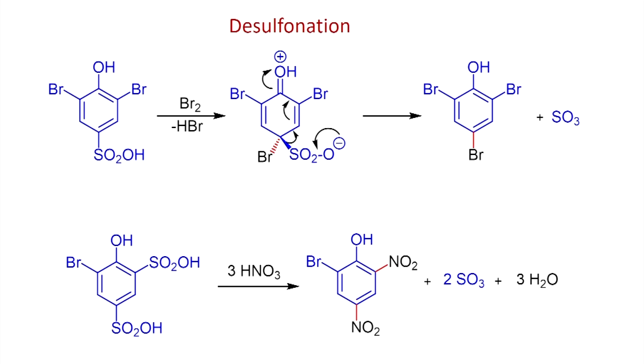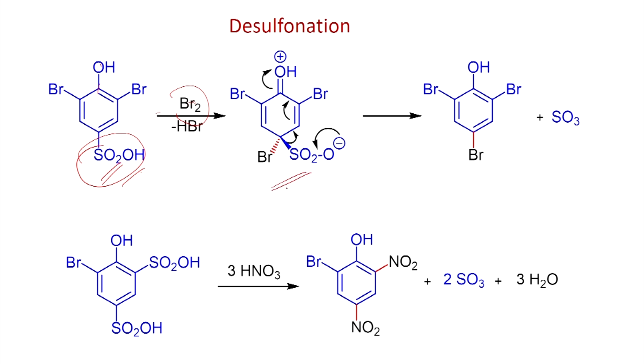Here an example is shown for the desulfonation. As we have just seen, if you have this phenol derivative, you can try to react with the sulfonium ion, you can introduce it at the para position. Once you form this one, for example here, this desulfonation is shown using Br2. This acts as an electrophile. When you have this one, it can undergo addition reaction, aromatic addition followed by elimination.